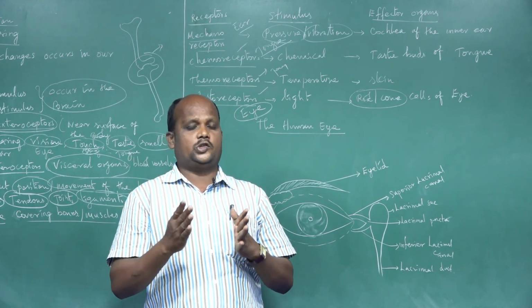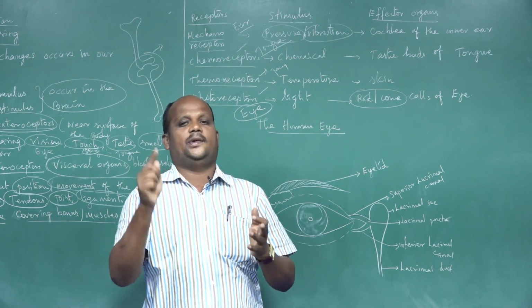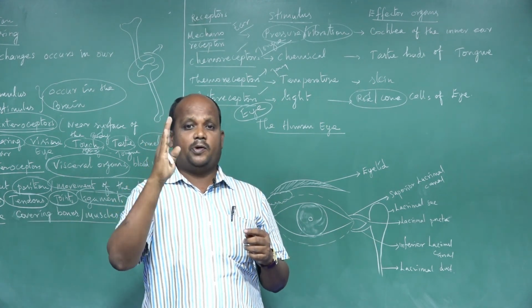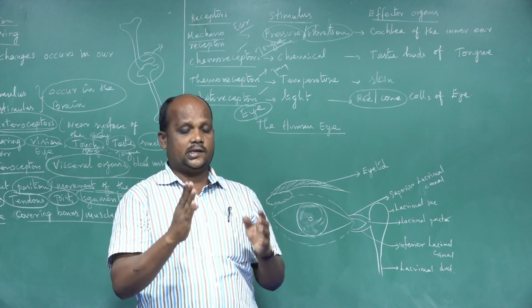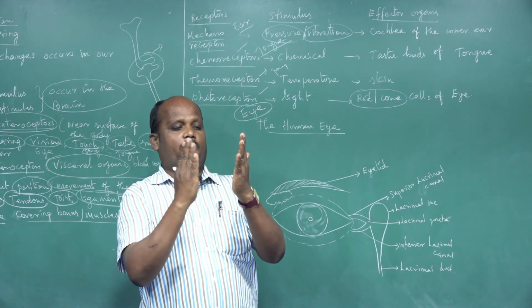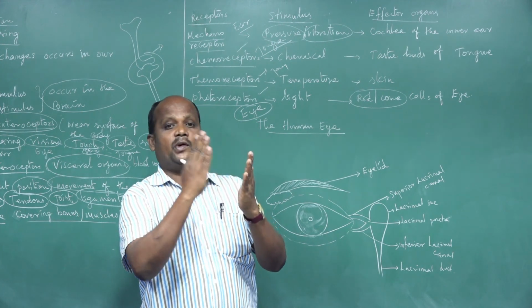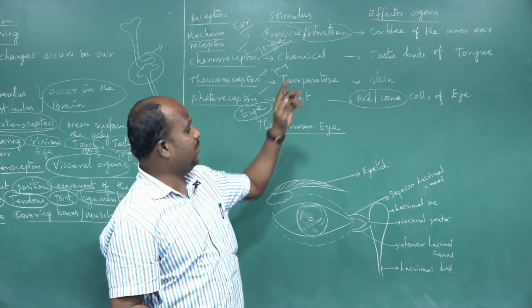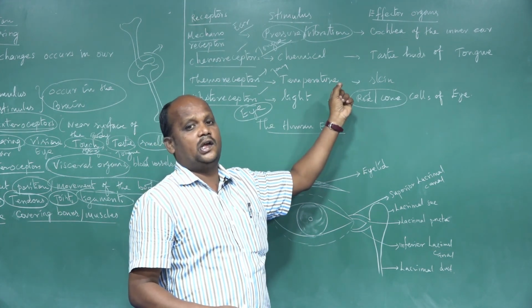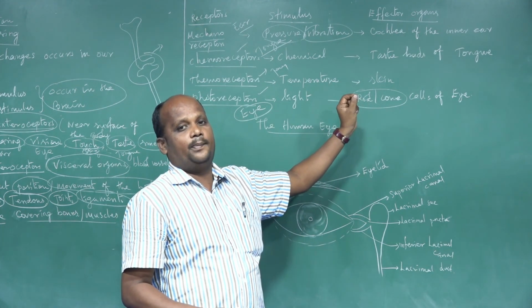The eye is spherical in shape and acts as a light sensation receptor organ, responding to different types of light sensations. The spherical eye is divided into two parts: one is the anterior part, the second is the posterior part. The posterior part of the eye contains a very important sensitive part.